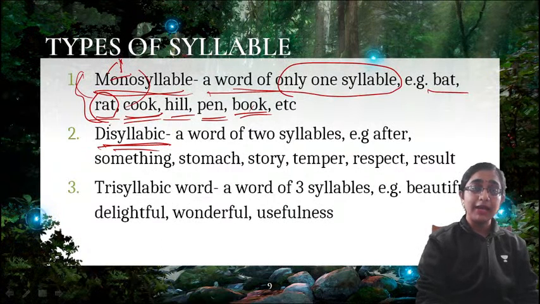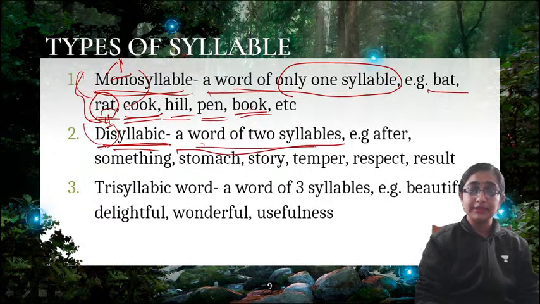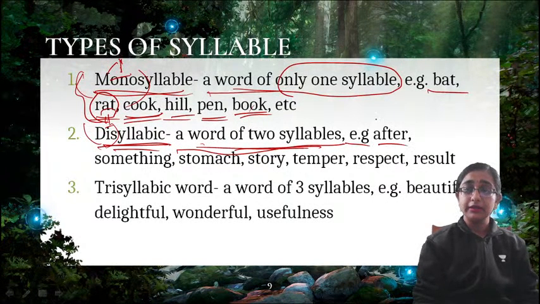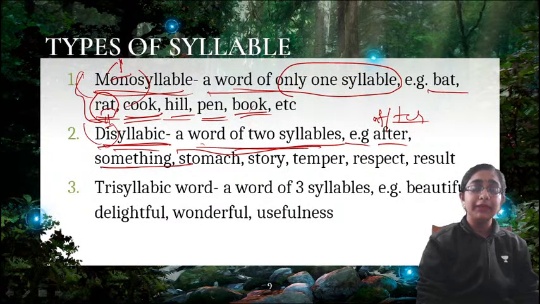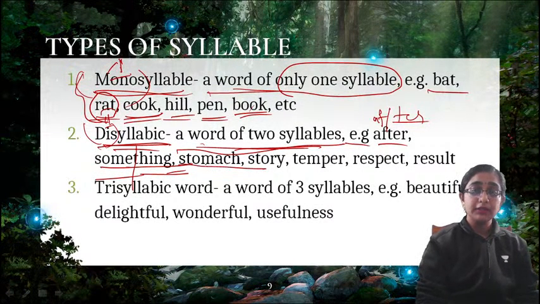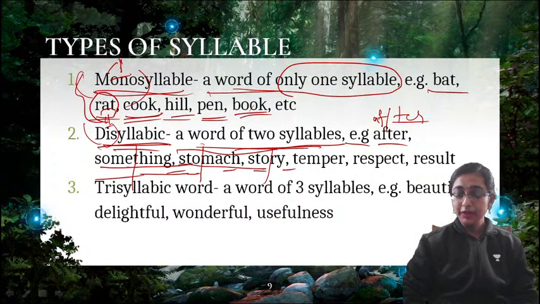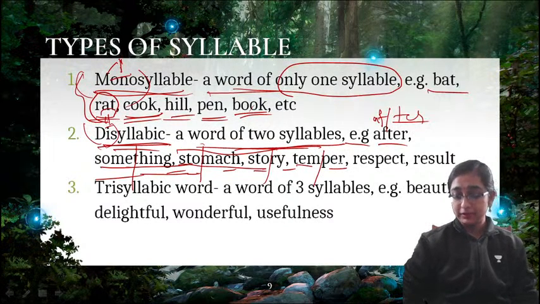Now next is disyllabic word. What is disyllabic? Di means two, right? So disyllabic means a word of two syllables. For example, after. So after, two syllables. We can take a break in between, right? Now next is something. So some and thing. Something, two syllables. Stomach, two syllables. Story, two syllables. Then temper. Tem and per.